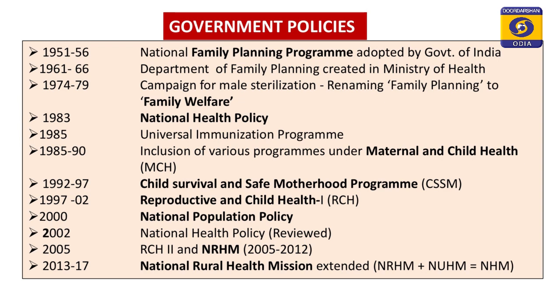Then in 1974 to 79, there was a campaign for male sterilization, and family planning was renamed family welfare. In 1983, the National Health Policy was introduced. In 1985, the Universal Immunization Program was undertaken. In 1985 to 90, various programs were included under maternal and child health, and in 92 to 97, child survival and safe motherhood programs were undertaken. In 2000, the National Population Policy was put forth.